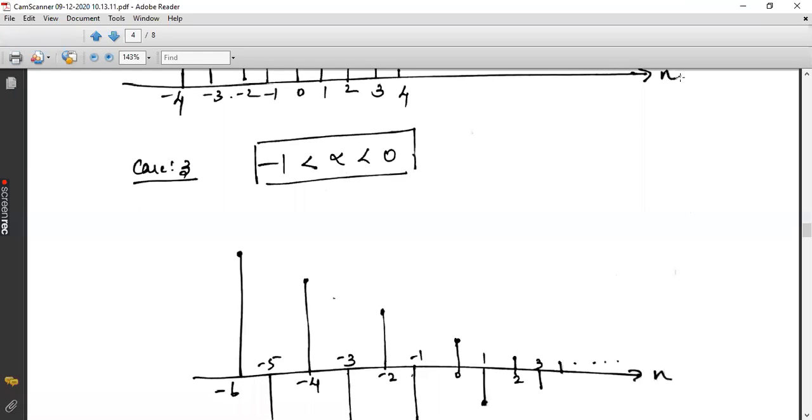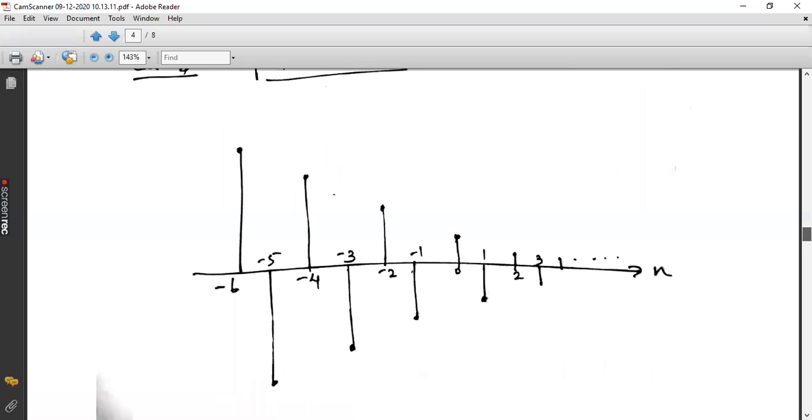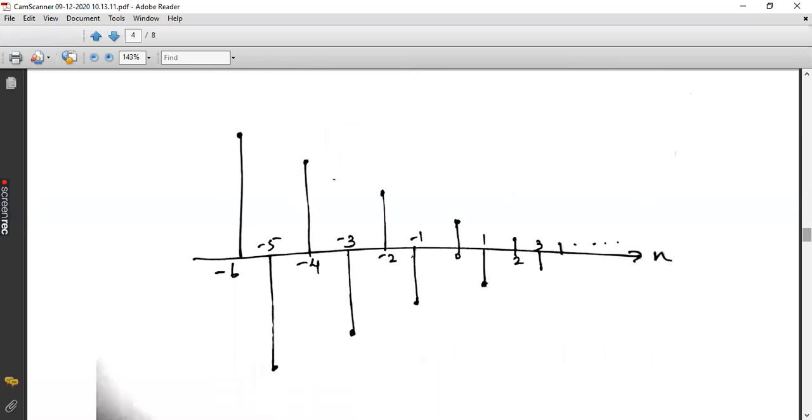Alpha lies between -1 to 0. In that case, I mentioned it should be exponentially decaying. At the same time, the amplitude will have a shift, or the sign of the amplitude of the given signal will always change at every instant of time. So as you can see, at one instant it will be positive, at the next instant it will become negative, but the amplitude should be slightly decreasing.